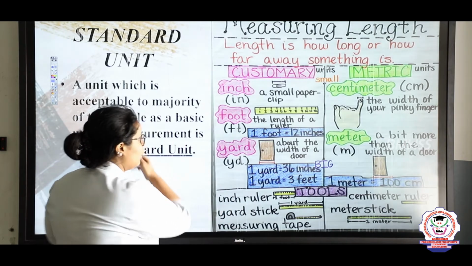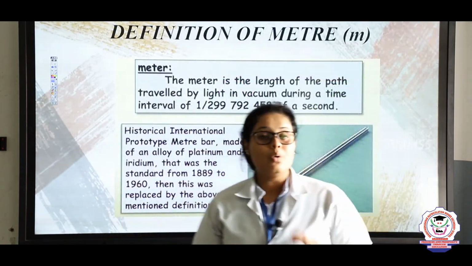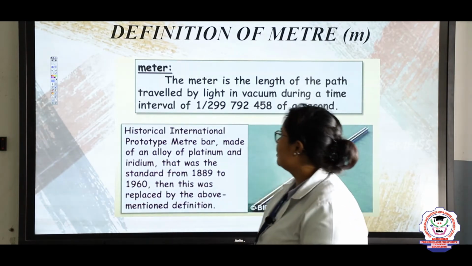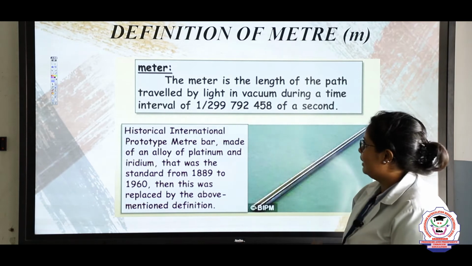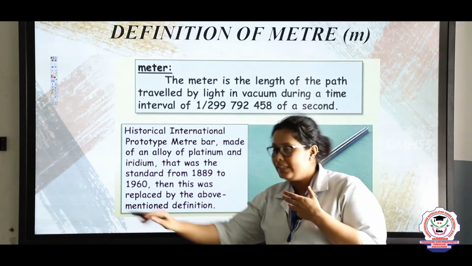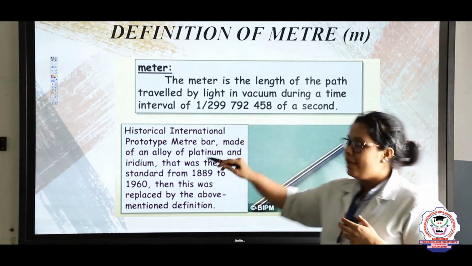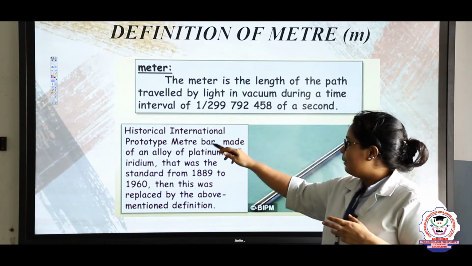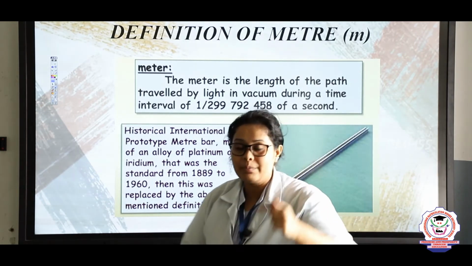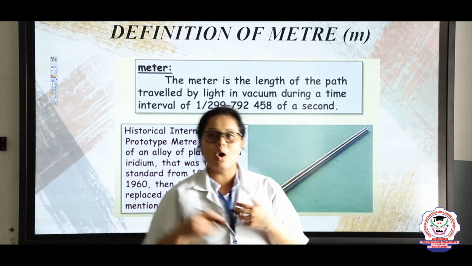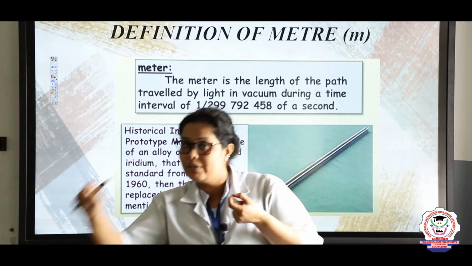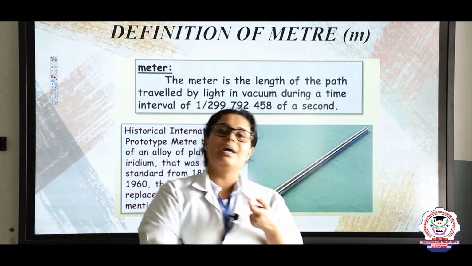So later on, what was the standard unit? The standard unit of length is always measured in meters. The definition of a meter is the length of the path travelled by light in a vacuum during a time interval of 1 divided by 3 million of a second. That is 1 divided by 3 million. 3 million is too long, right? Too much. So that part in which light is travelling is known as 1 meter second.